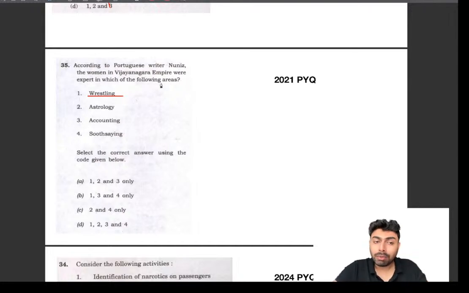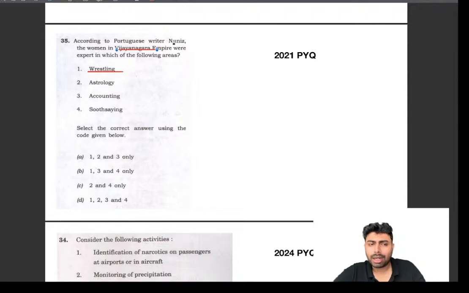But here you have to be wary about the empire in question or the context in question. That is the important part, because if a progressive empire is in question, the role of women will be high, and there will be very few discriminatory or inhumane practices like slavery. So if a progressive or a very civilized empire is in question, consider it as a modern society and try to analyze it through that lens. So be very careful about the empire in question before jumping to conclusions. So this is right, and we will be arriving at the answer as D.